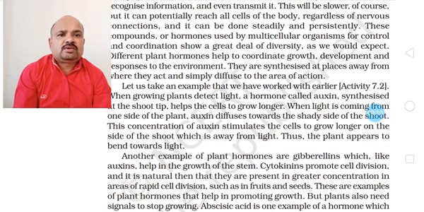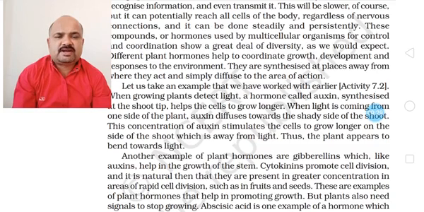So let us take an example that we have worked on earlier. We kept a potted plant in the window, and after some time we saw that the plant branches were growing towards sunlight.